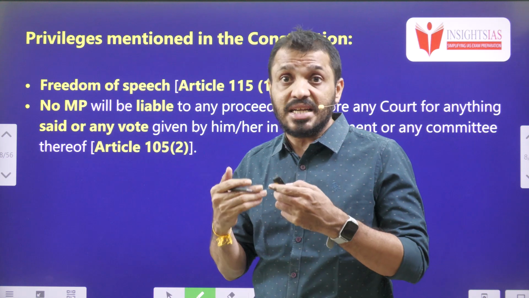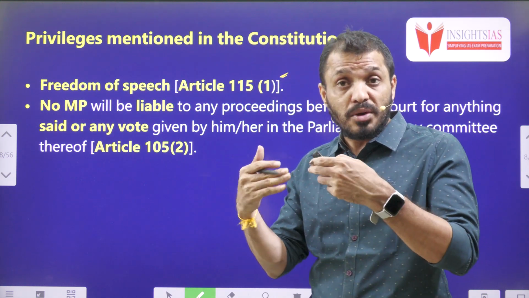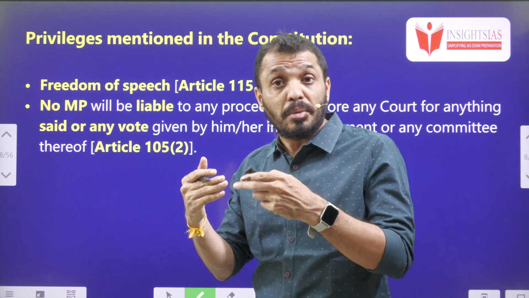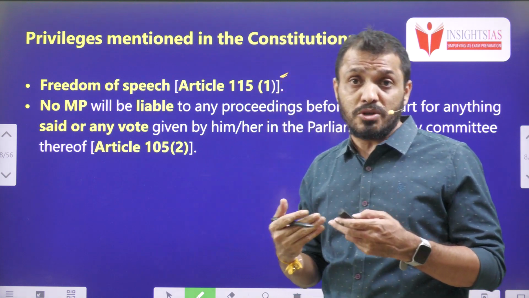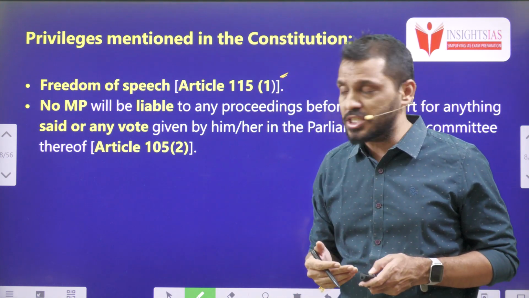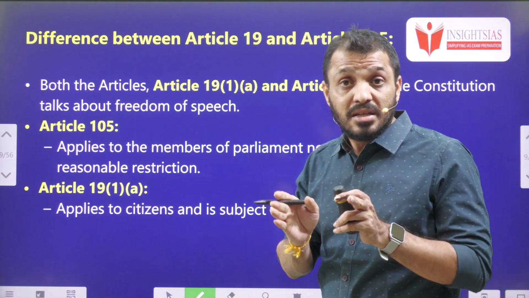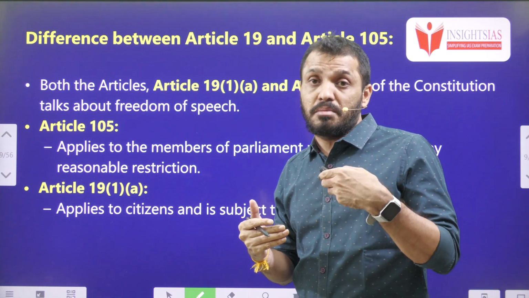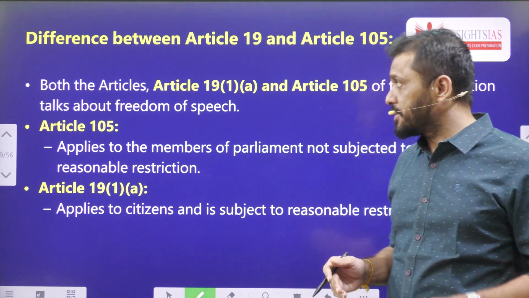They can conduct the secret sitting, and they can prohibit any publication house from publishing the house proceedings. But if the proceeding is related to public importance, then that can be published according to the 44th Constitution Amendment Act 1978. And for any arrest within the precinct of the parliament, the presiding officer's previous approval has to be taken. So these are the collective privileges of the parliament.